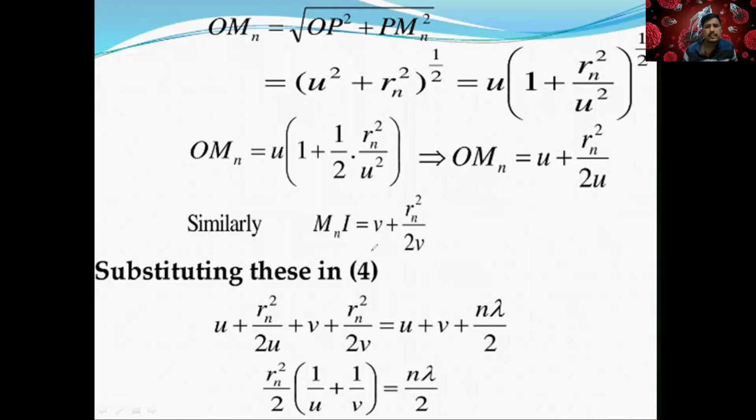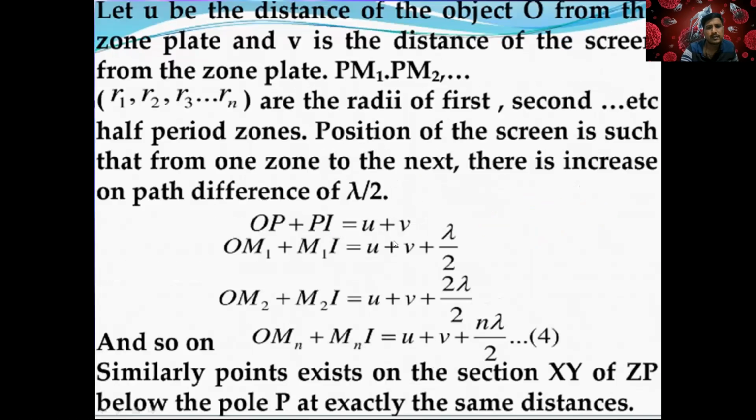Substituting in equation 4. So we have to substitute in the fourth one. So what is the fourth one actually?